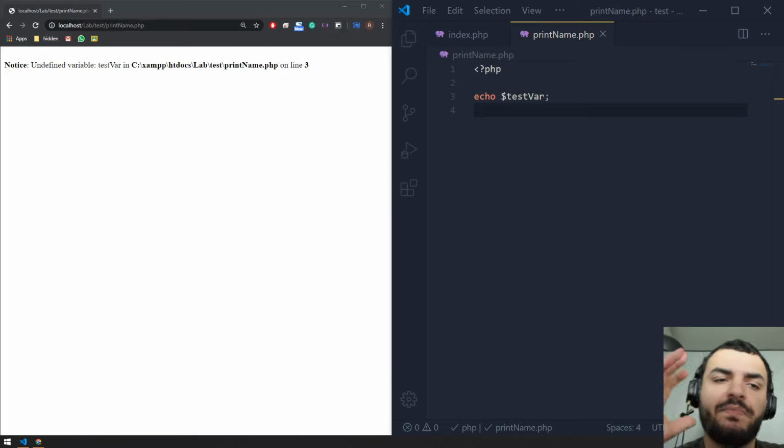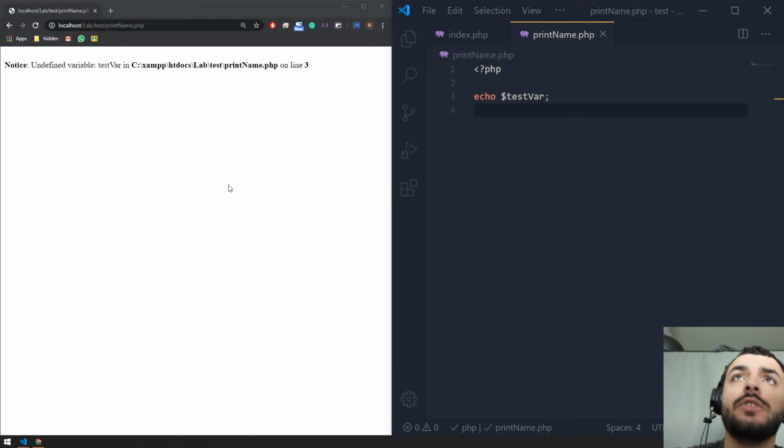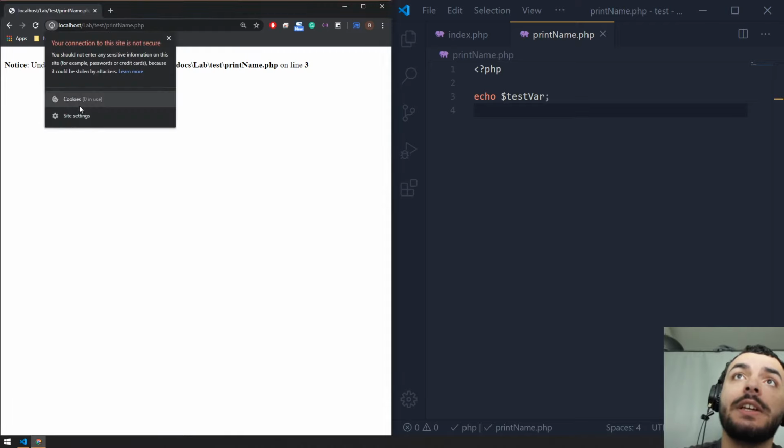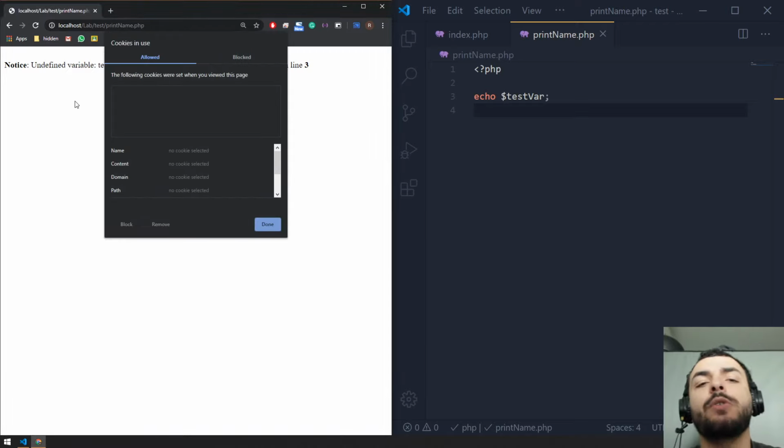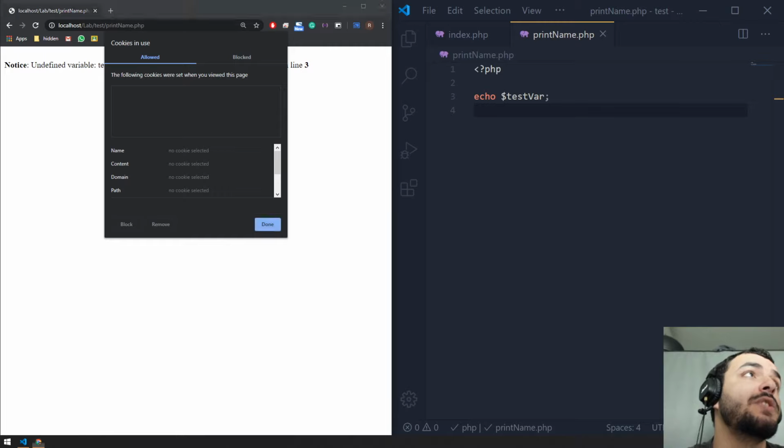Cookies, at an early stage, were used to identify the user. Once you log in, they used to store your email address inside of a cookie in your browser. In fact, if you go to your browser and click on this icon, you can see your cookies. Right now, we did not create any cookies and we're not trying to use any cookies.